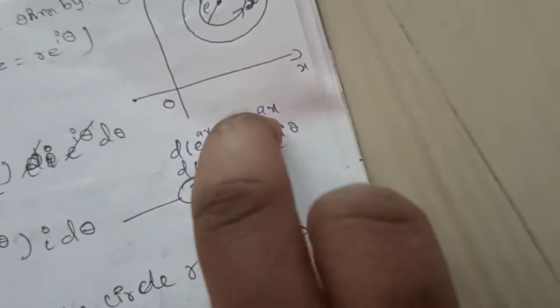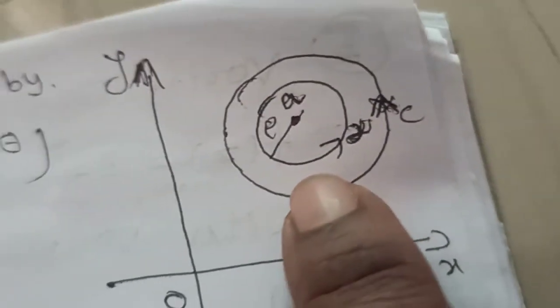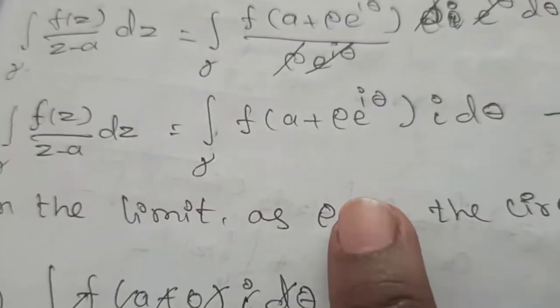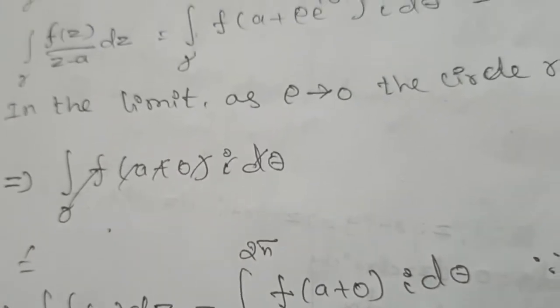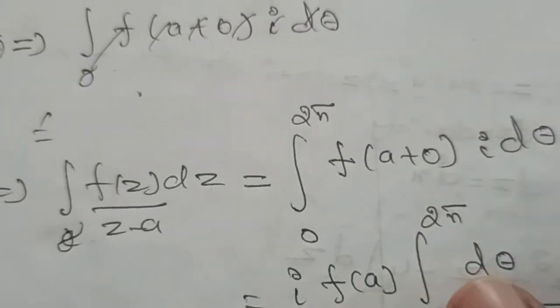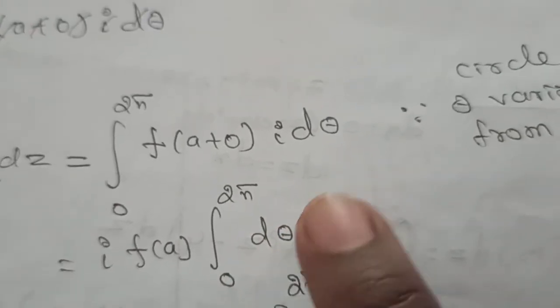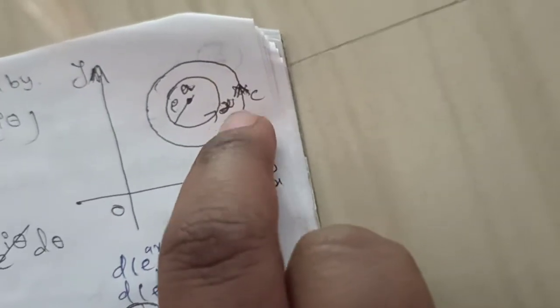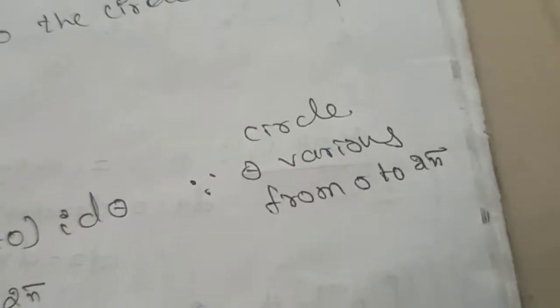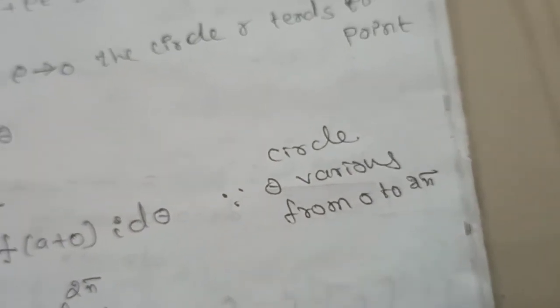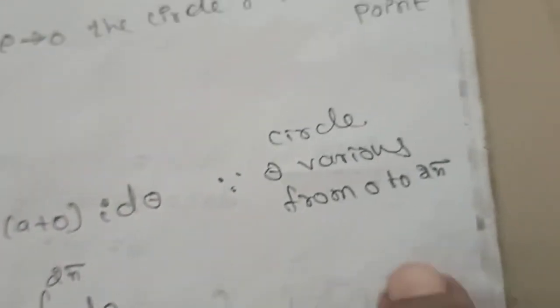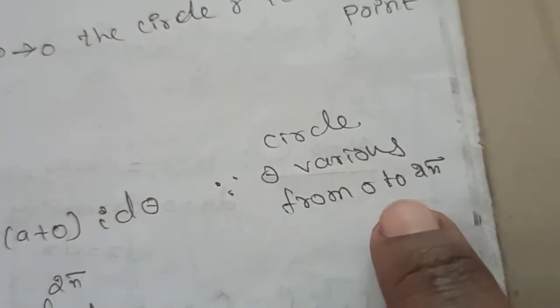Actually, this is for the circle equation, so gamma is a circle. In the circle form, we can replace by polar form. In the polar form, what are the variables? r and theta variables. So we can take the theta limits. For this circle, the theta limits are 0 to 2 pi, that is 360 degrees. A circle has 360 degrees, therefore the theta varies from 0 to 2 pi.